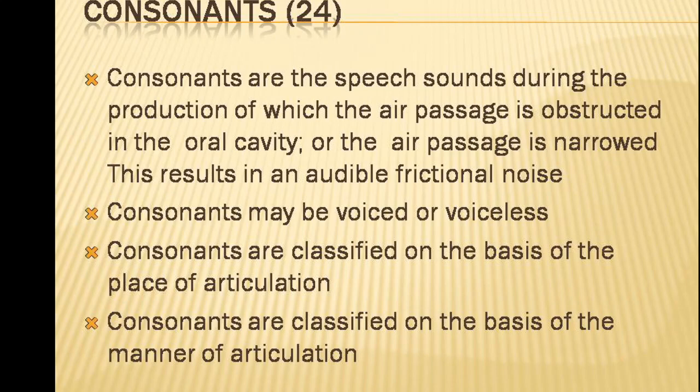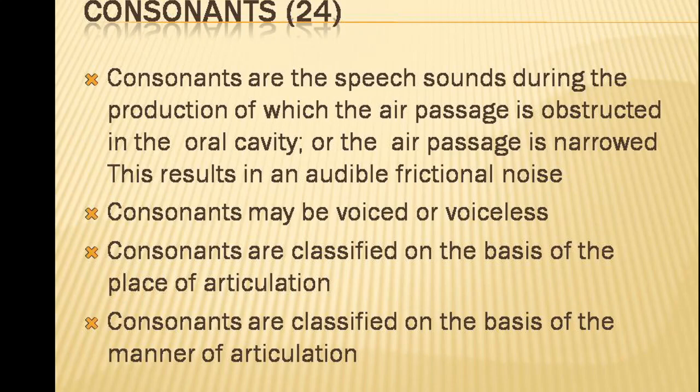Consonants are classified as voiced consonants or voiceless consonants. Consonants are also classified on the basis of the place of articulation. Place of articulation means where the sound is produced, or which organs, the active articulator or passive articulator, are involved in the production of these sounds.